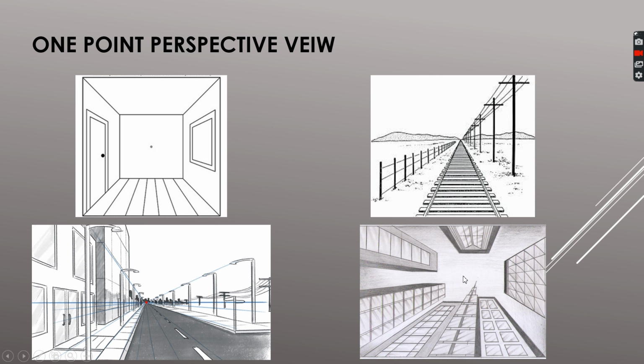Here you can't see the center point because it's erased after the drawing. That's how you do it. See, this is the point. You can see that all these lines are coming and meeting at this center point. That's why you call it 1 point perspective view.